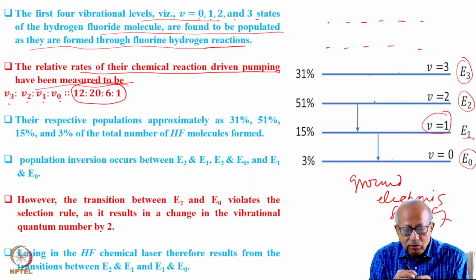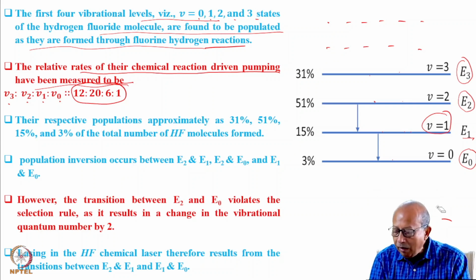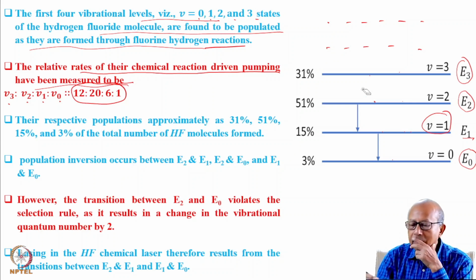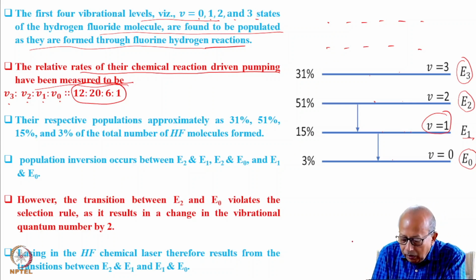So now let us assume, from this rate of excitation, what will be the number of molecules that would reside in these different vibrational states. So this is vibrational state 0.